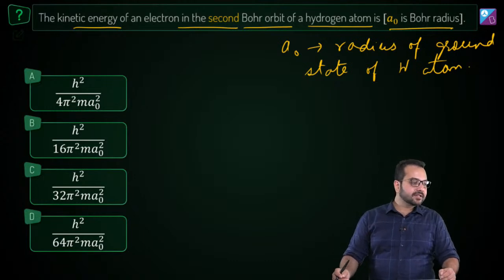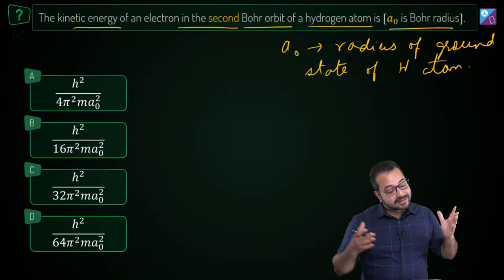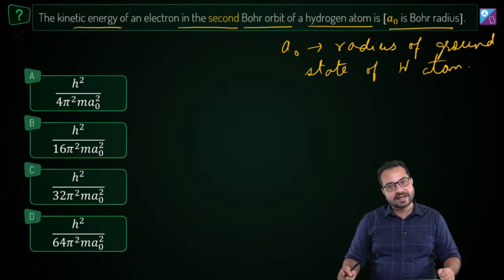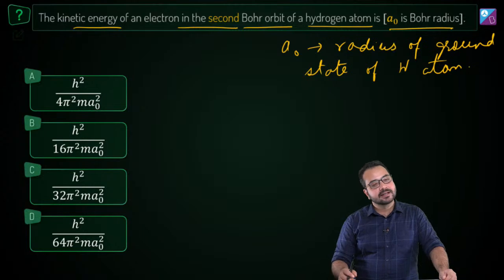Yes, Sayam is saying 0.529 angstrom. That is absolutely right, but we can approximate that to 0.53 angstrom as well. And we can write it as 53 picometer as well. That's all acceptable.